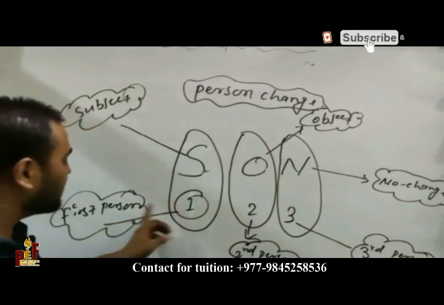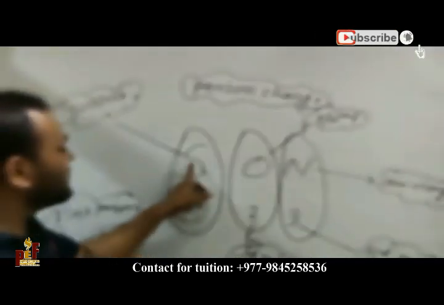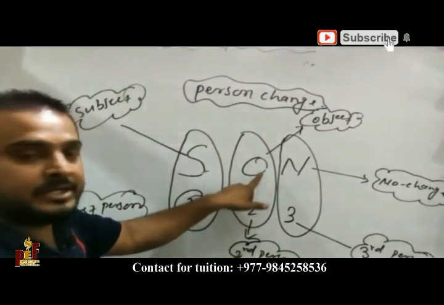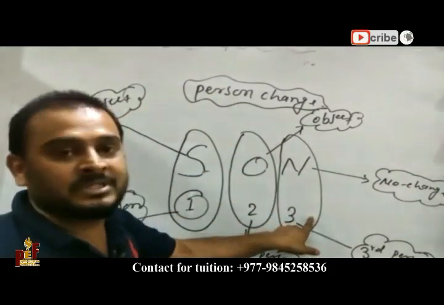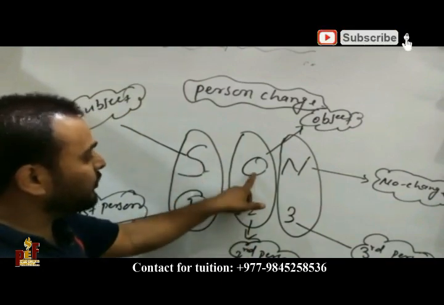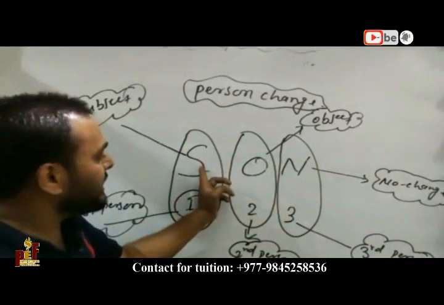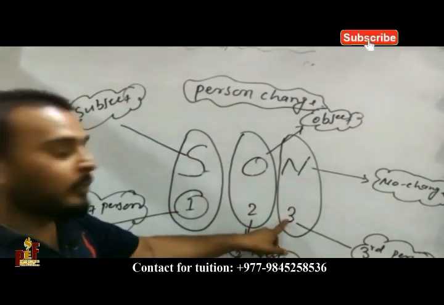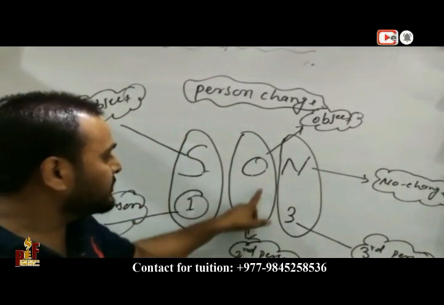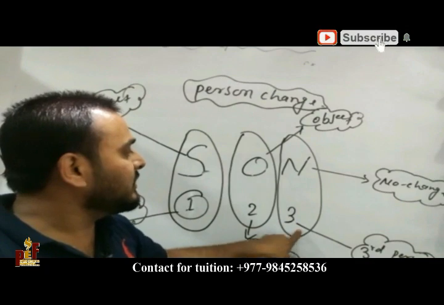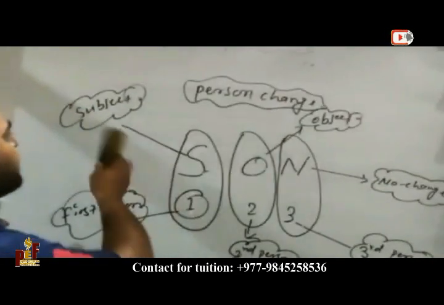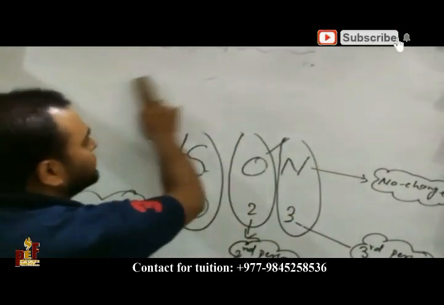S relation 1 means the first person changes according to the subject. The second person changes according to the object, and the third person has no change. It means the relation is 1 S, 2 O, 3 N, SON 1, 2, 3. Once again, first person changes according to subject, second person according to object, and third person no change.